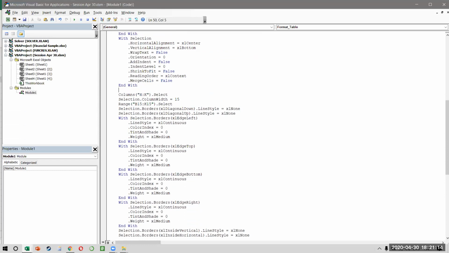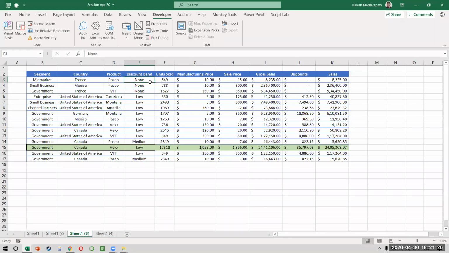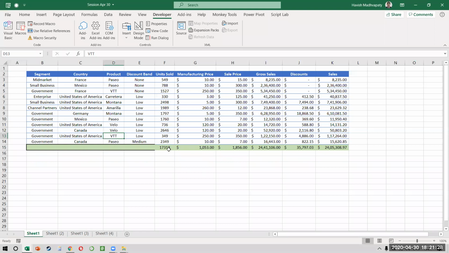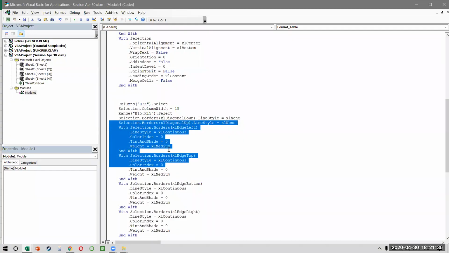Then we come to column H, column K. Now we can speed up a little bit. This is simple. I selected my column, I put a width of 15. Then I selected my range of B15 to K15, which remember was this one, B15 to K15, right? The last row. And I made sure that I am putting some borders there, right?